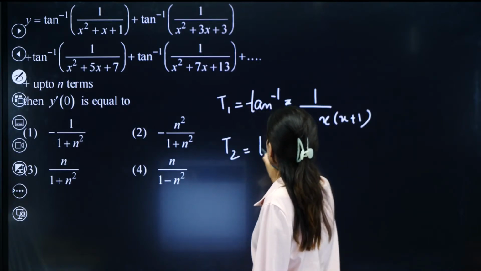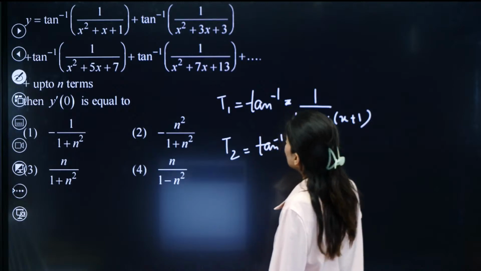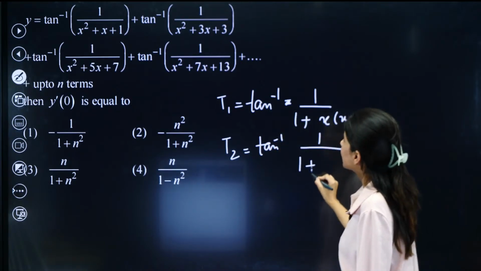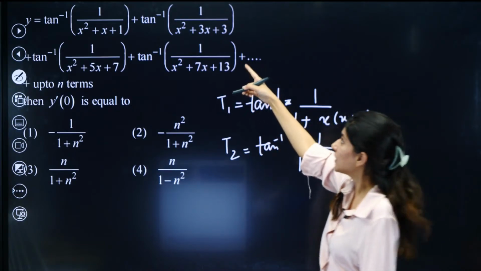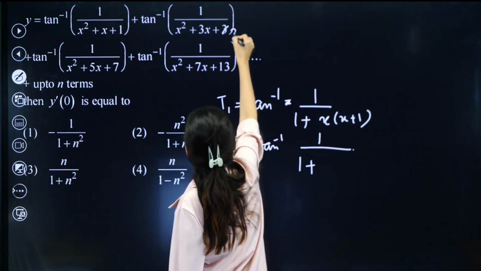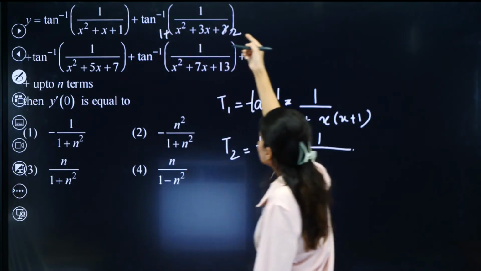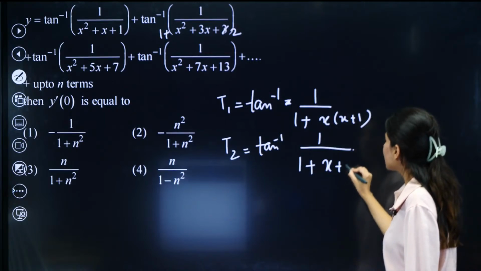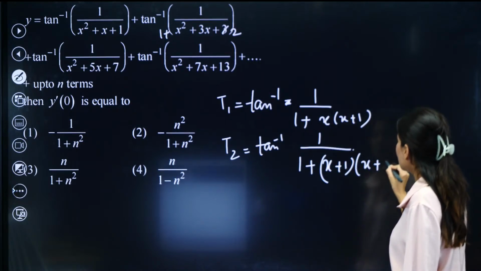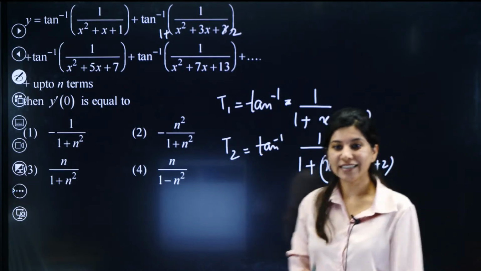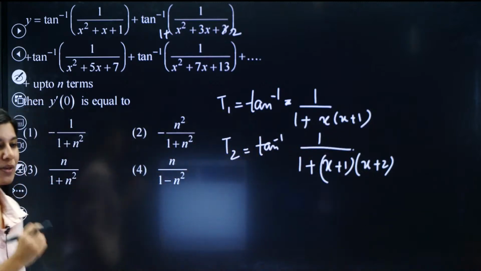What about T2? So tan inverse T2 would be 1 upon 1 plus x square plus 3x plus 2. So let us write it as 2 and 1 plus x square plus 3x plus 2. Can you see x plus 1, x plus 2? All right, now we are getting it. Now we are getting it, right?